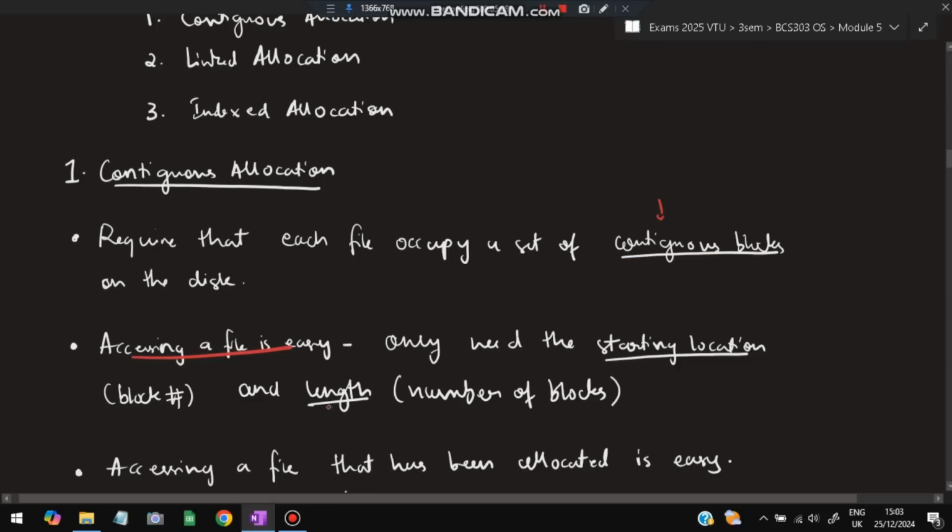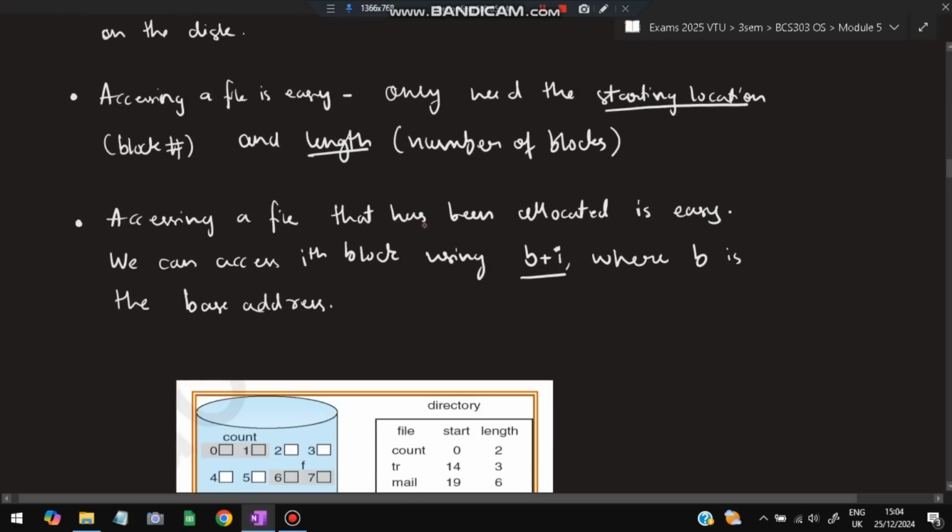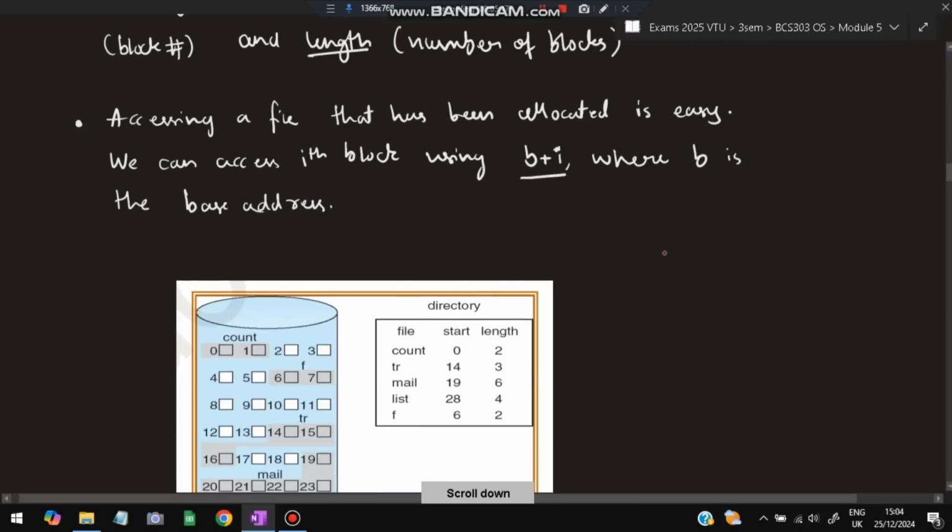How to access a file in the contiguous way? Accessing a file is easy. We only need the starting location where the contiguous block addresses start from. The second piece of information we need is how many blocks there are. In this case, 4 blocks are there, and the length means the number of blocks. If we have the starting address and the number of blocks, we can access any of the blocks as we wish. If you want to access the third block, we start from here and go to the third block. So accessing a file that has been allocated is easy, because we can access the ith block by using b plus i, where b is the base address and i is the ith block. If you want the third block, we start from the starting point and move 3 locations.